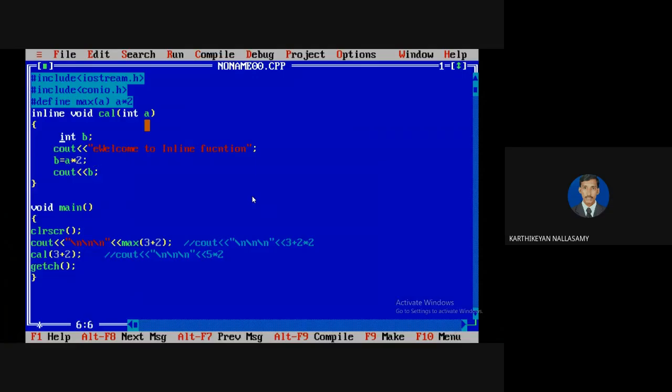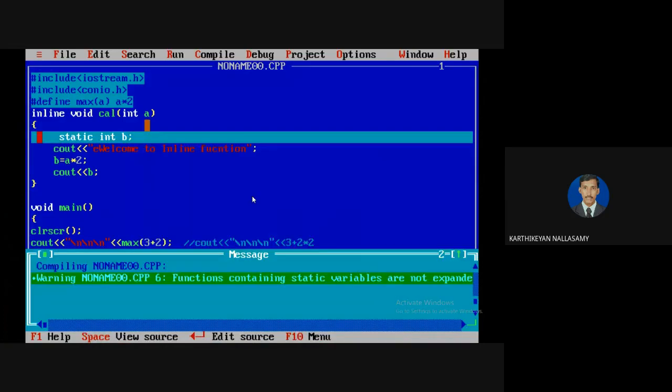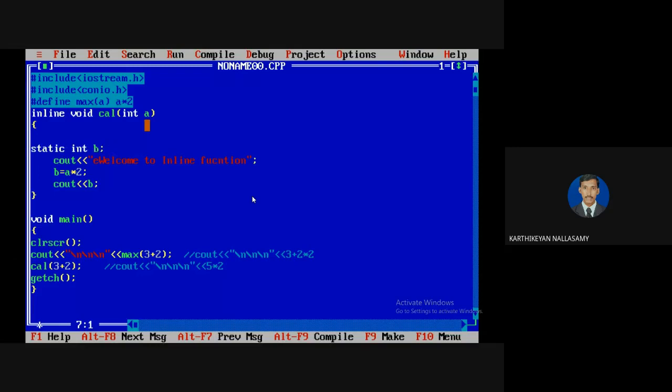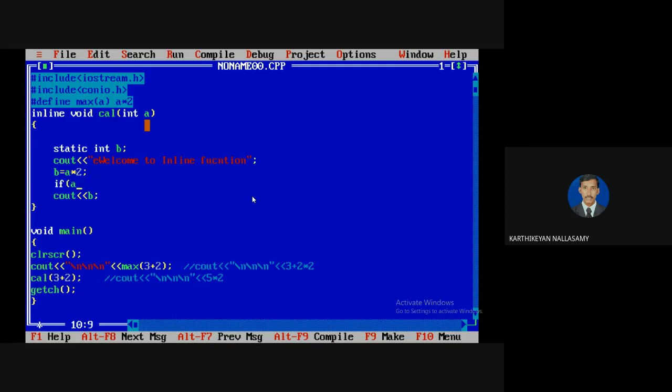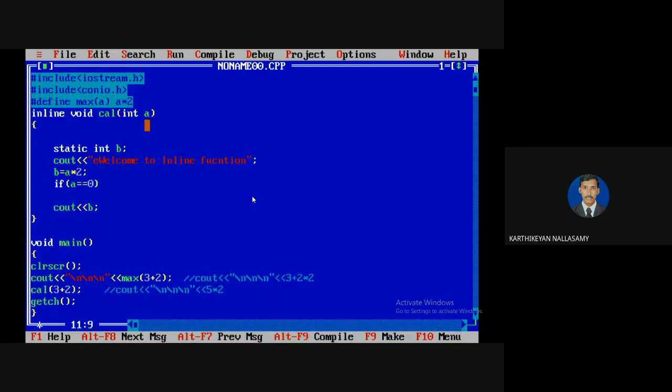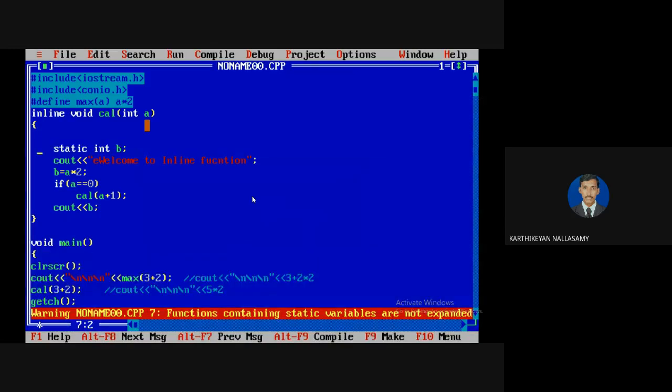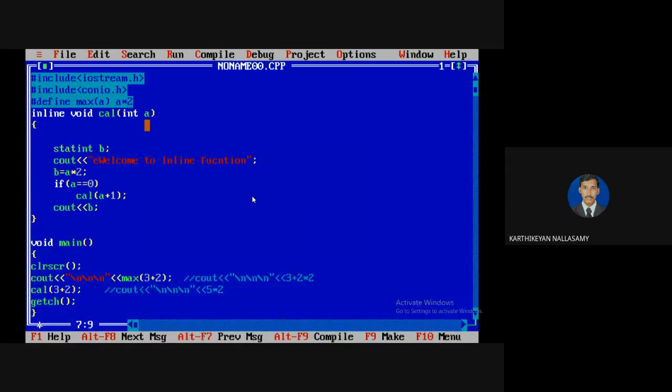If I create a static variable, we know that static variables aren't supported in inline functions. The warning says the function containing static variable is not expanded inline, meaning it is not possible to replace. If you are calling a recursive function, for example, if a is equal to 0, I just make a function call like this. Again, it shows the warning. I can just remove this static variable.